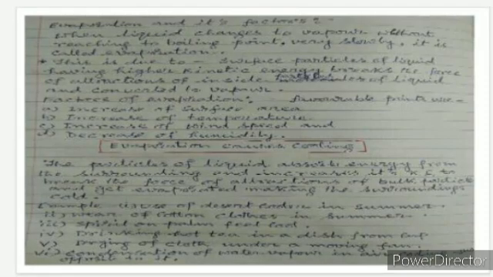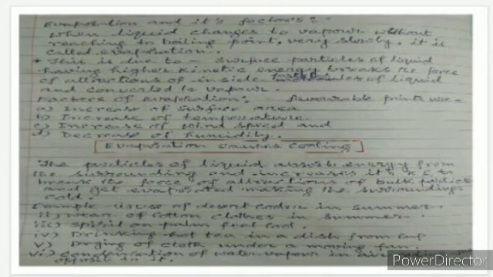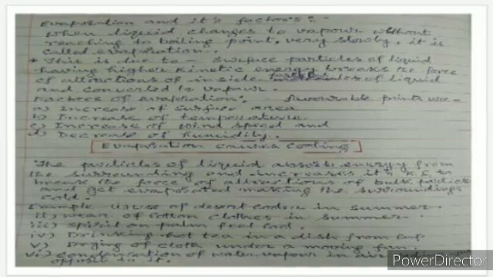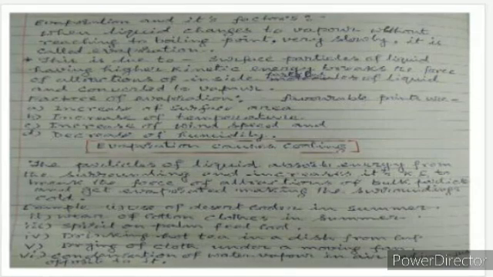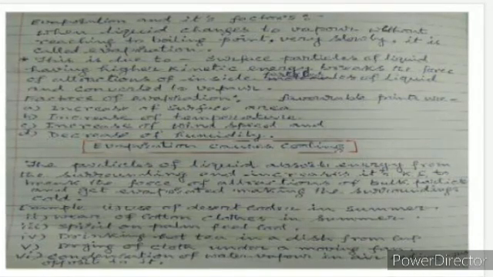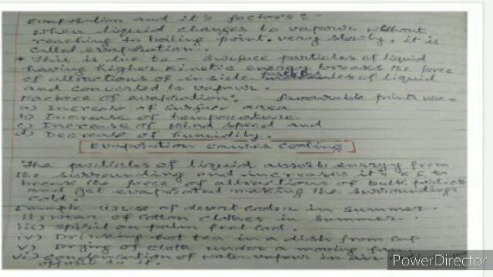Now we will discuss evaporation and its factors. What is evaporation? When liquid changes to vapor without reaching the boiling point, very slowly, it is called evaporation. So at any temperature, liquid changes to vapor state. This is due to surface particles of the liquid having higher kinetic energy, breaking the force of attraction of the inside particles of the liquid and converting to vapor.